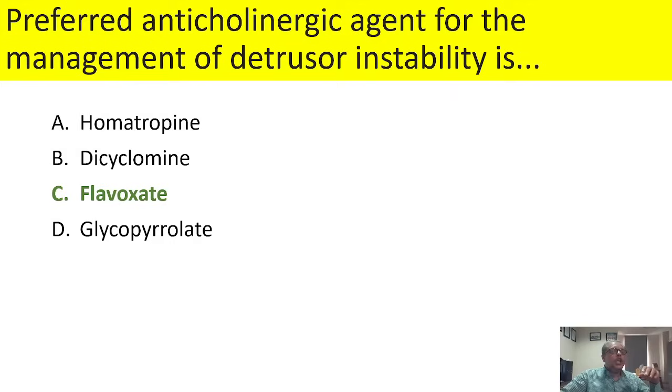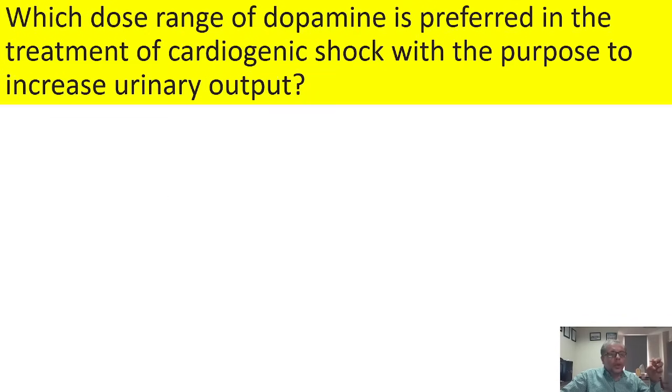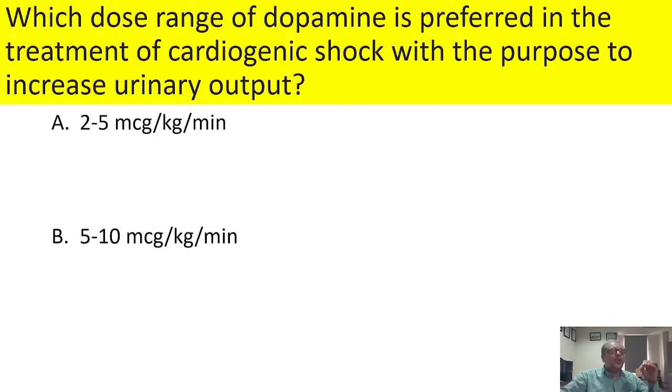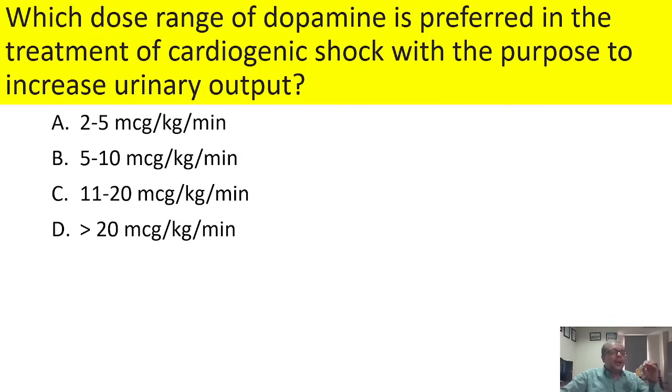Other agents are tolterodine. Now, which dose range of dopamine is preferred in the treatment of cardiogenic shock with the purpose to increase the urinary output? Now, dopamine is the preferred drug in the cardiogenic shock, and dopamine is having a dose dependent action. It means that on the different dosage it produces the different action.